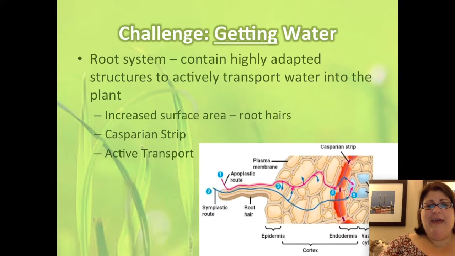I think I've used the word active transport. Active transport is a cell's way of using energy to do work. In this case, the work is moving water against the concentration gradient into the core of the root.